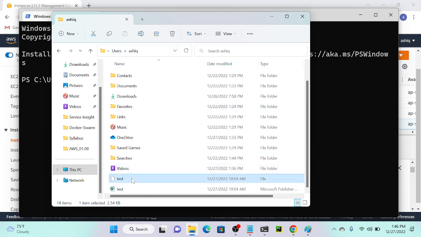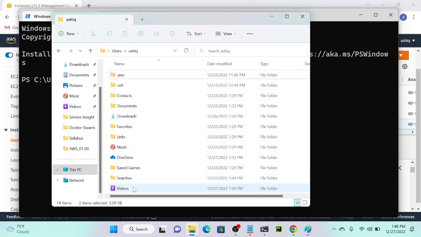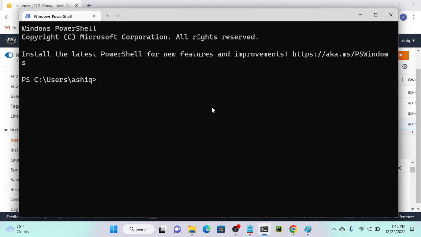I'll delete these two keys first. Previously I had created two keys. I'll delete this test key. Deleted. Now I will create two keys, one public key and one private key. So what is the command?